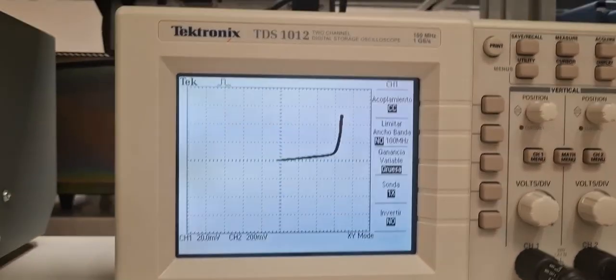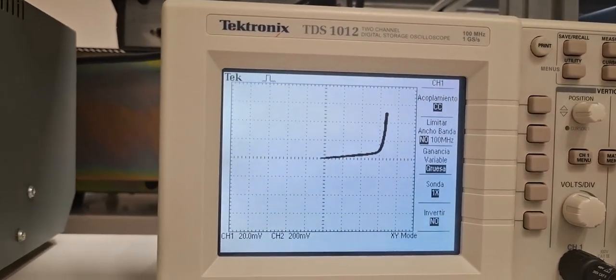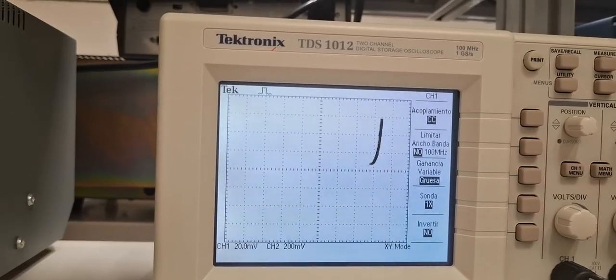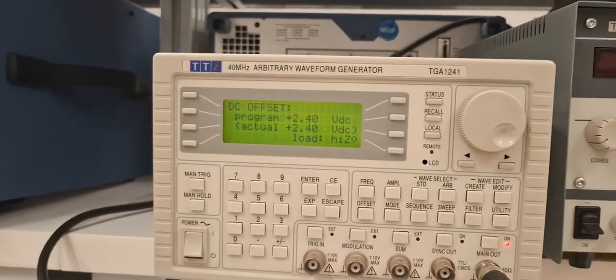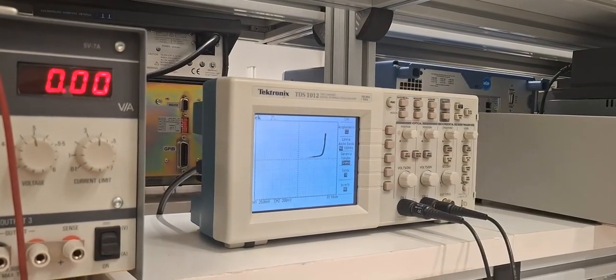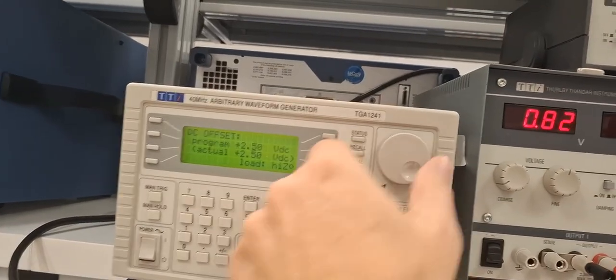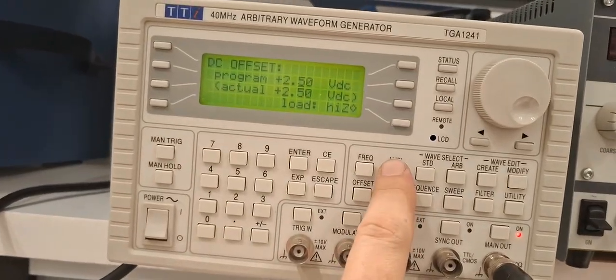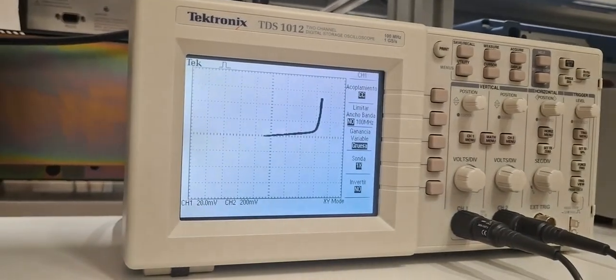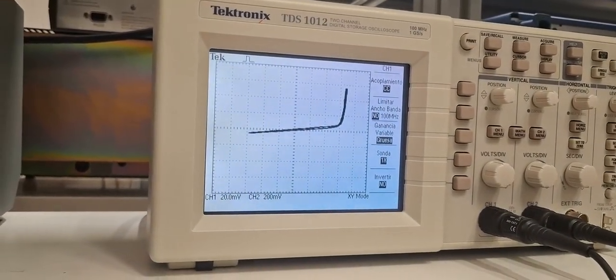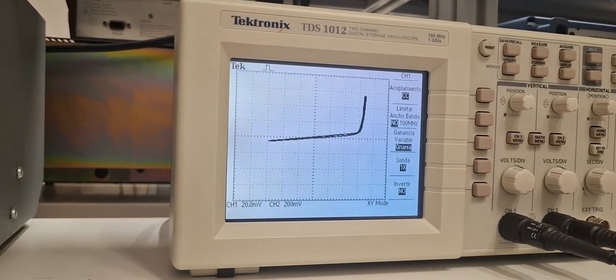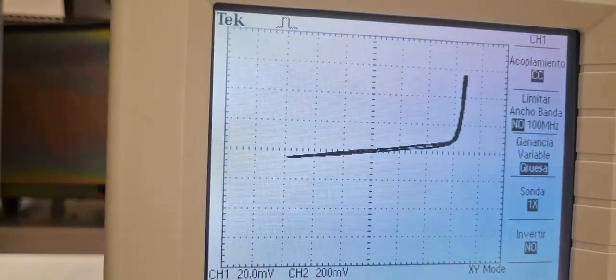Also, I can visualize different ranges of the curve by moving the offset. So what I'm doing here is moving the offset of my input signal, or I can have a wider range of values by changing the amplitude. I see this more on the horizontal line than the vertical, but it happens also in the vertical one.